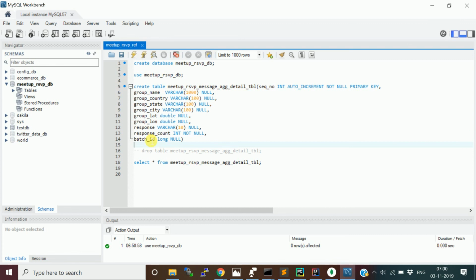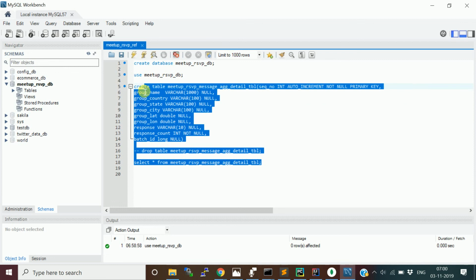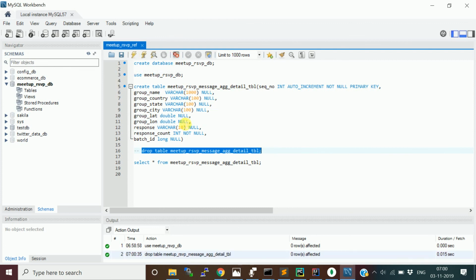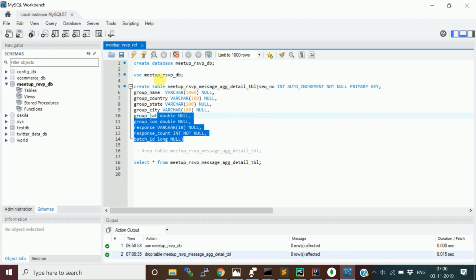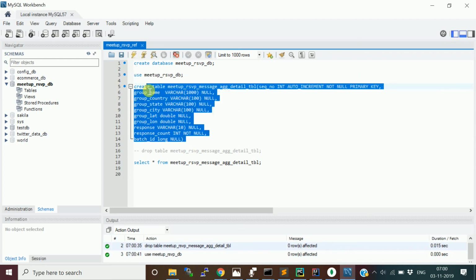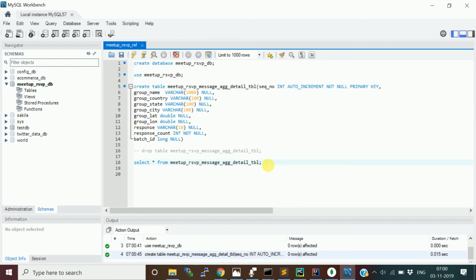And I'm just capturing the batch ID for each batch. I just want to differentiate, say, how many groups and what responses we got. So this is the simple MySQL table, the aggregation table where I'm going to store the data. Let me drop the existing table, and create the table. Let me use the database and create this table. Currently we don't have any data in this table.